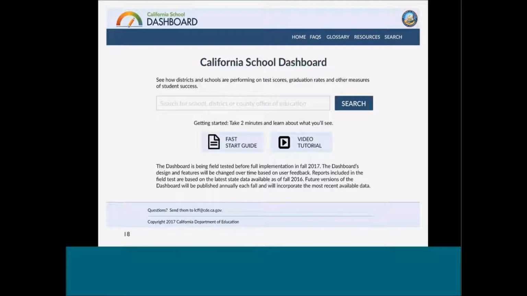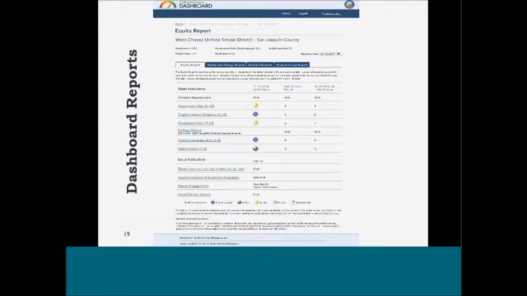The home page also includes a reminder that the reports in the field test are based on the latest state data available as of fall 2016. Future releases of the dashboard will be published annually each fall and will incorporate the most recent available data. Once a user has selected a school or school district, they will be taken to the equity report, which is the default report that users will see if they pick a school or a local educational agency from the main search page.